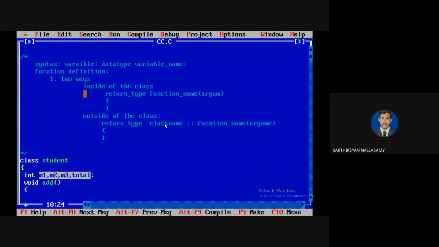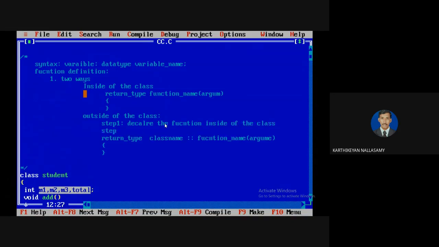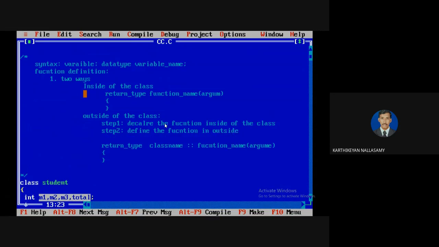But if you want to define outside of the class, step 1 is to declare the function inside of the class. Step 2 is to define the function outside. These are the 2 steps you need to follow.